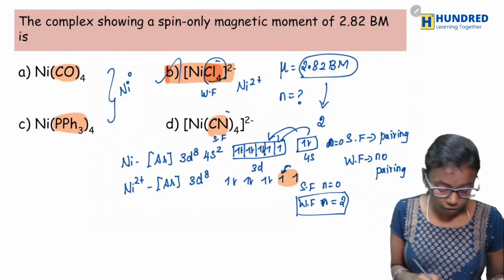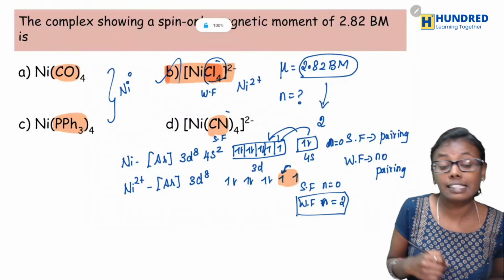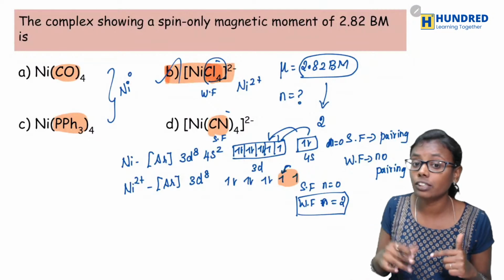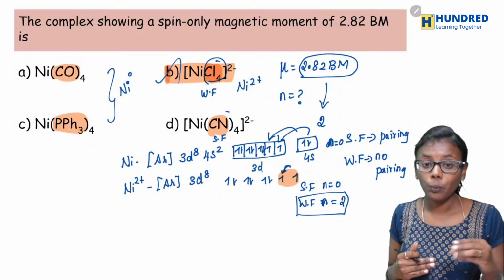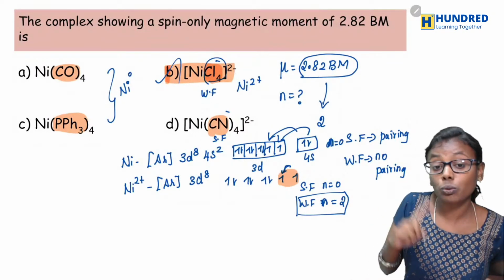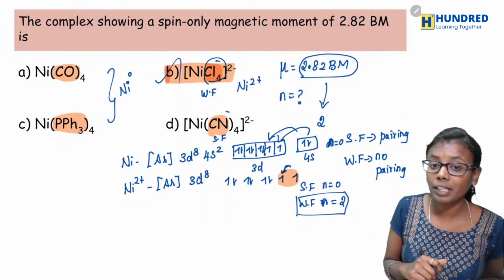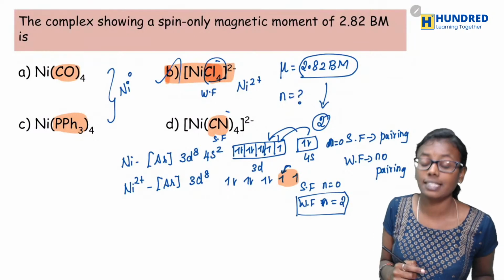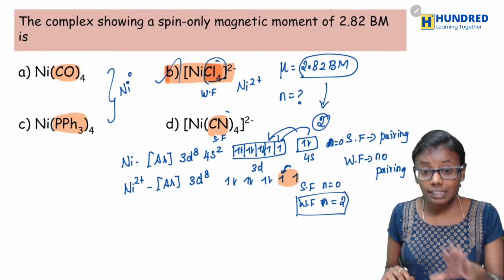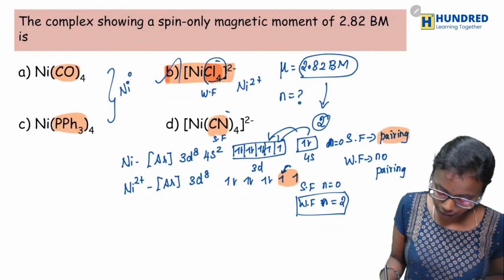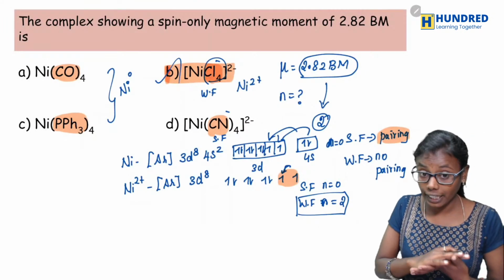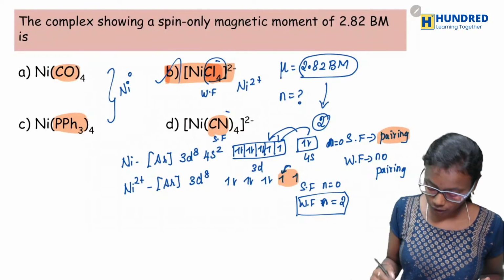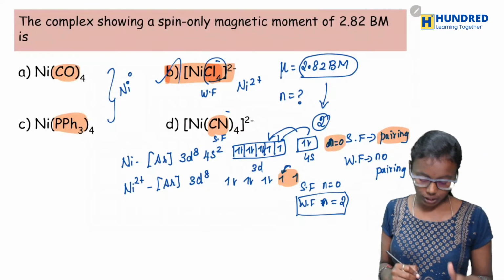Okay, so for the first one, for A and C, the oxidation state is 0, and for B and D, the oxidation state is 2 plus. Right, now if the magnetic moment is 2.82, then what should be the number of unpaired electrons? The number of unpaired electrons should be 2. Yes, so therefore if it is a strong field ligand, then pairing will take place. So here pairing takes place in A, C and D. So therefore n will be equal to 0.